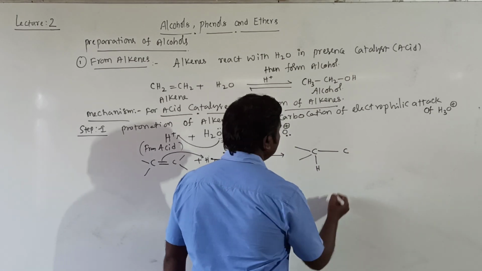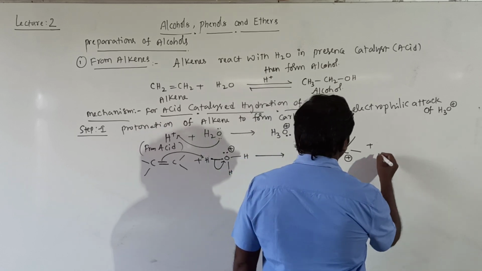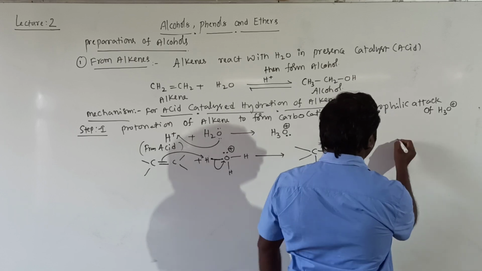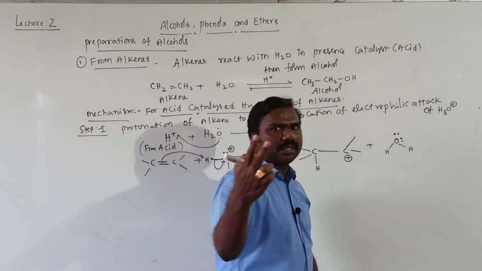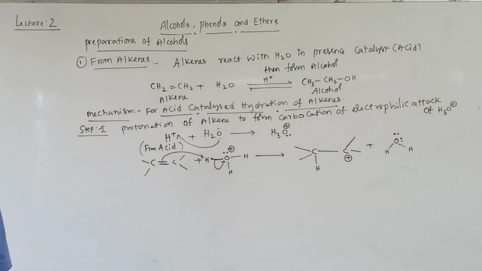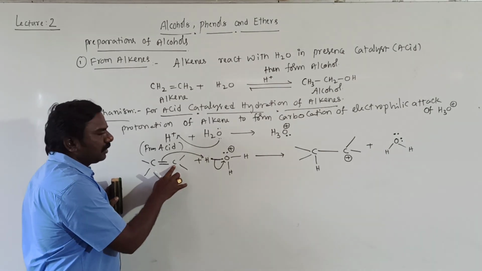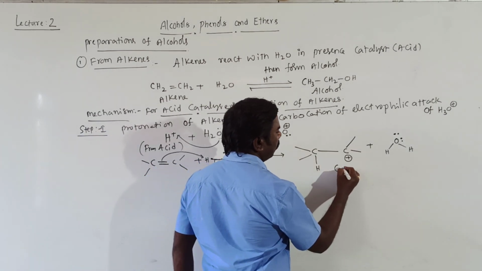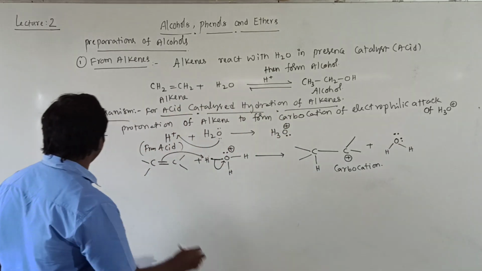It becomes plus. Then H3O plus is modified into H2O with 2 lone pairs. Getting all of you? Here hydrogen is added, and the carbon is losing electrons. That's why I kept a plus. It is a carbocation. Getting, students? Right.